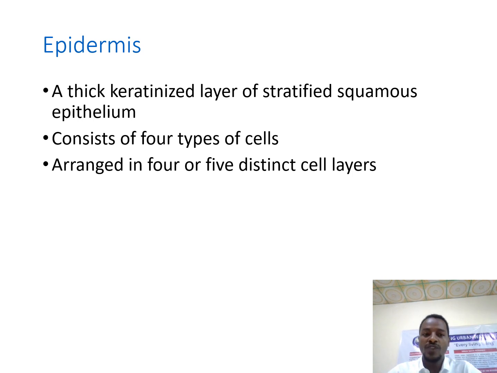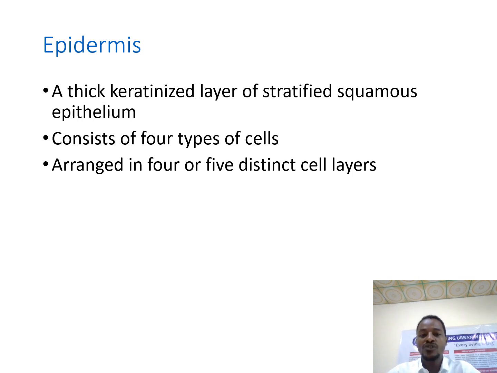When we look at the epidermis of the skin, which is formed from epithelial tissue, it contains stratified cells, with the cells on the surface being flat, that is squamous. So we call it stratified squamous epithelium.